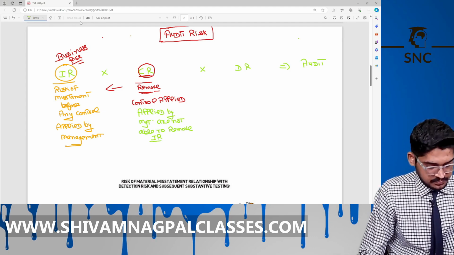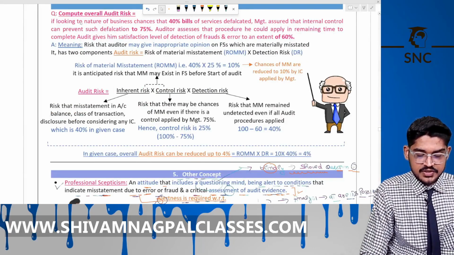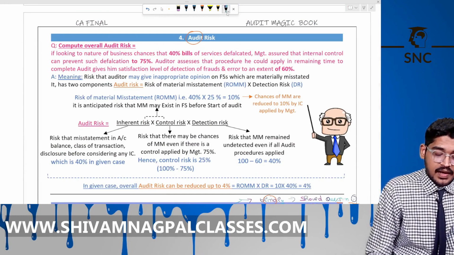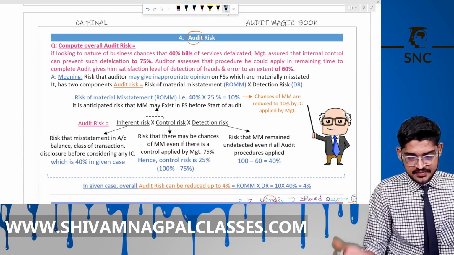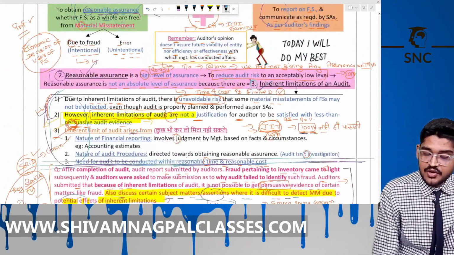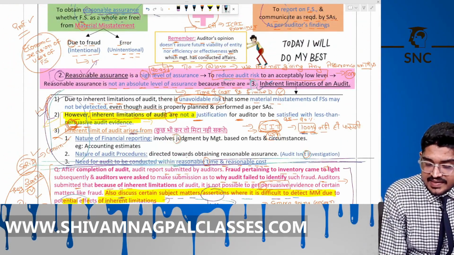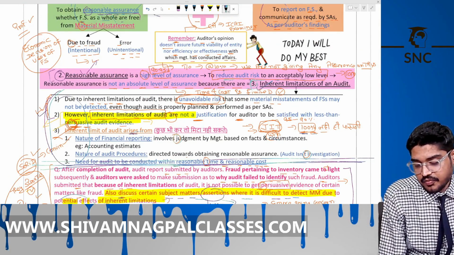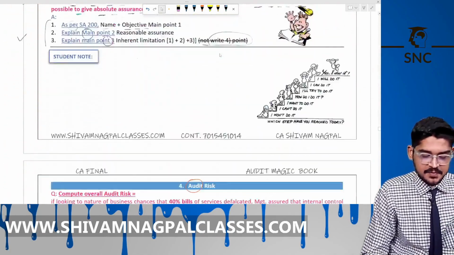See in our question, the question is given: compute the overall audit risk, to reduce the audit risk to an acceptable lower level. How to do this? Okay, see here.